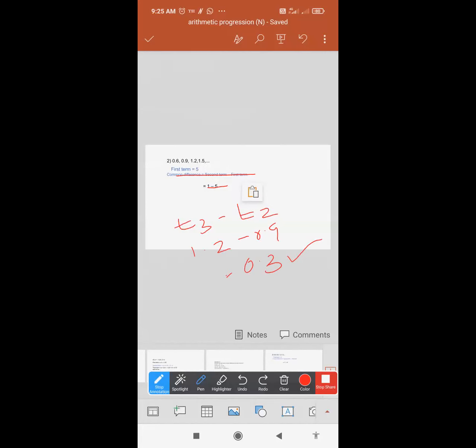So your first term is 0.6. What they are asking you is to find the first term and the common difference. The first term, that is your A, is 0.6 and the common difference D is 0.3. A is 0.6 and D is 0.3. I hope this is clear to my class.